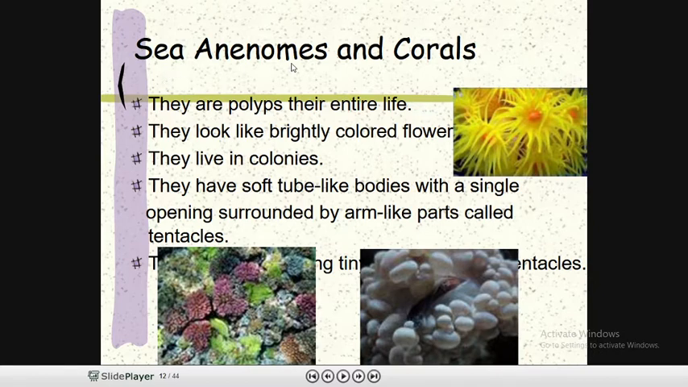Sea anemones and corals are also examples of cnidarians. They are polyps their entire life, sessile, attached. Anemones look like brightly colored flowers, like this one. They live in colonies. They have a soft tube-like body with a single opening surrounded by arm-like parts called tentacles. So these are the tentacles. I hope you got this one.